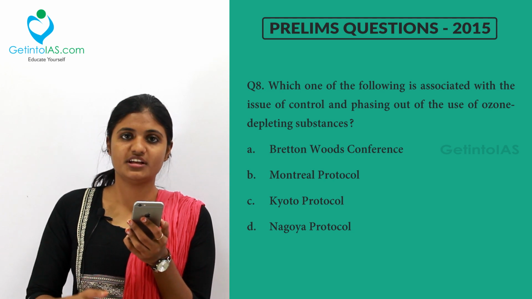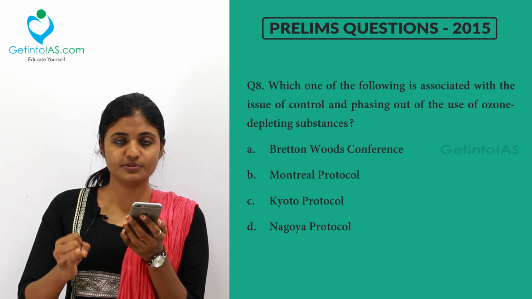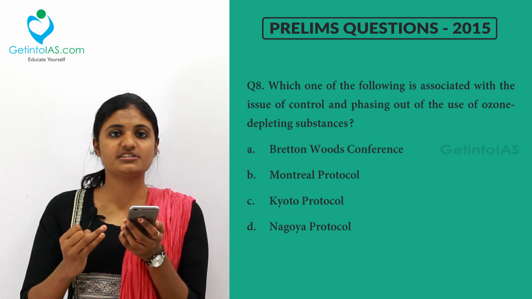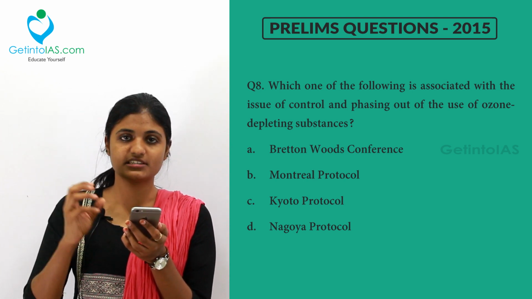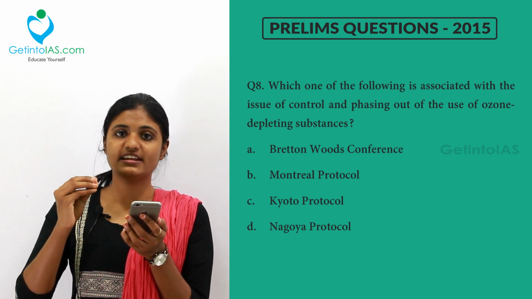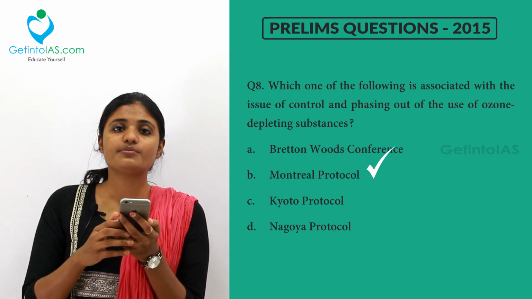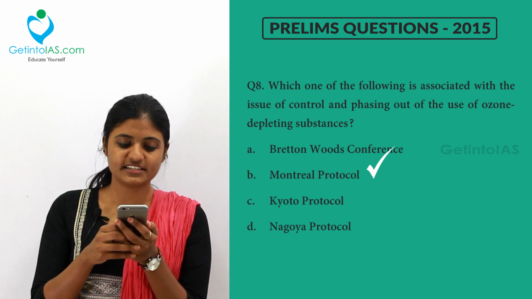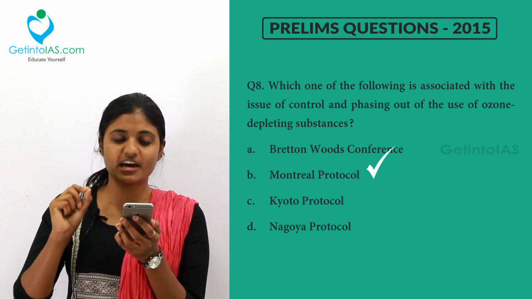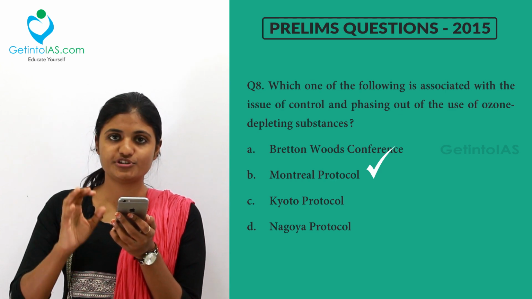And what about the Nagoya Protocol? The Nagoya Protocol comes under the CBD, that is, the Cartagena Protocol for Living Modified Organisms, and the Nagoya Protocol for sharing benefits arising out of it comes under the CBD and not under ozone depleting substances. So what comes under ozone depleting substances? The Montreal Protocol, which enlists the ozone depleting substances. So option B is the correct answer. And what about the Bretton Woods Conference? It established the International Bank for Reconstruction and Development, that is the IBRD, and the International Monetary Fund. So for this, the correct answer is Montreal Protocol.